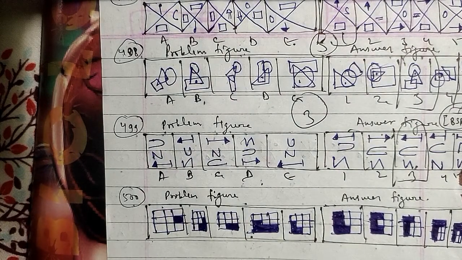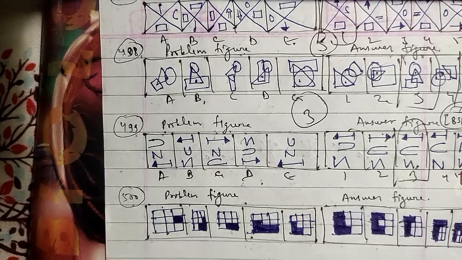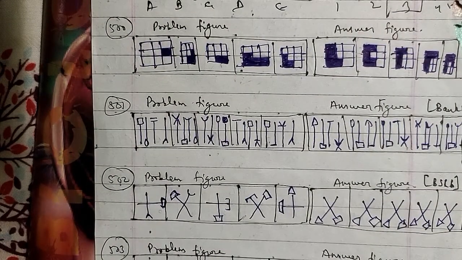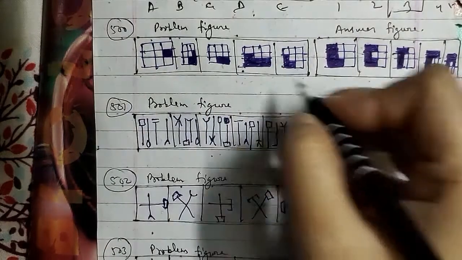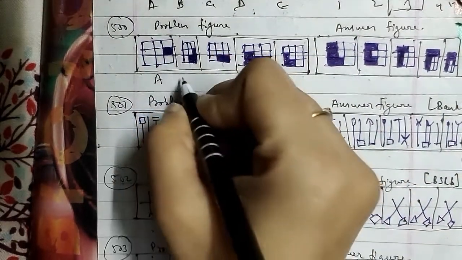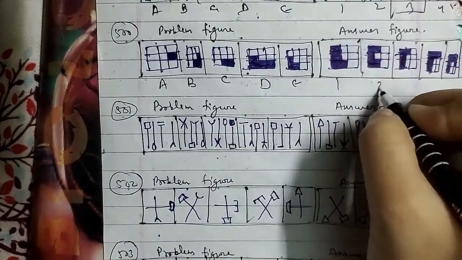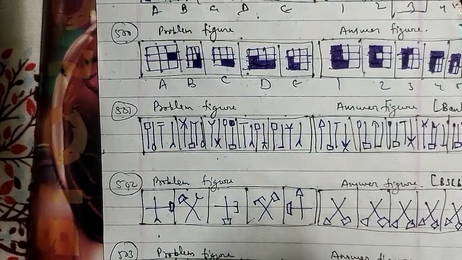Now we'll go ahead with another one, and that is your 500th question of the session here. These are your problem figures and these were the answer figures as well, which have been named as A, B, C, D and E. These were 1, 2, 3, 4 and 5 respectively.